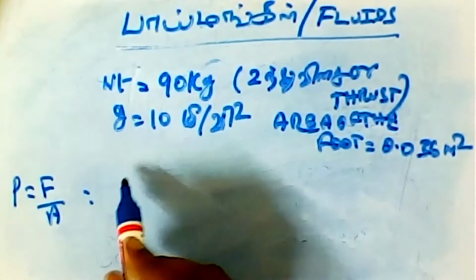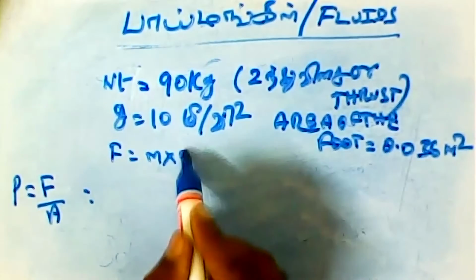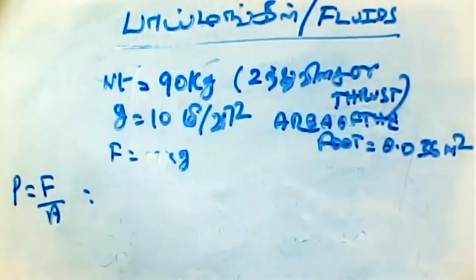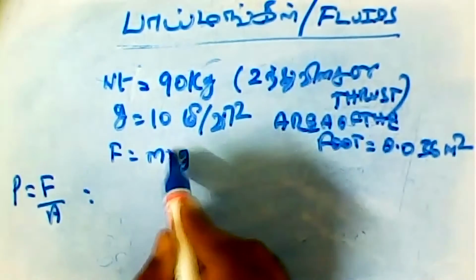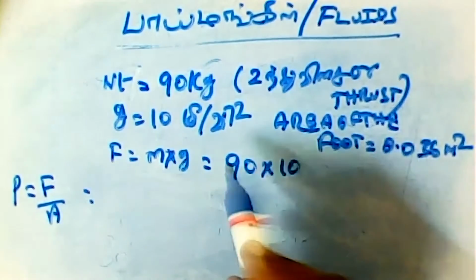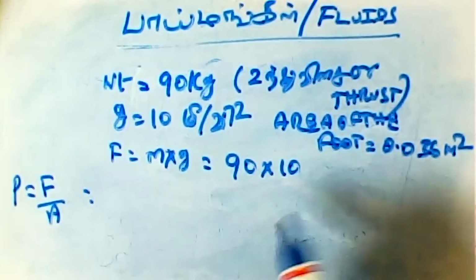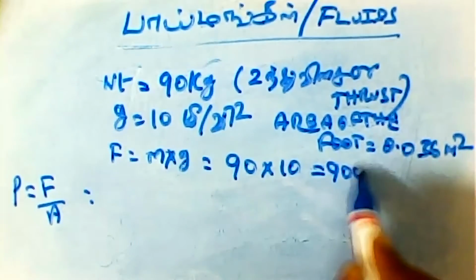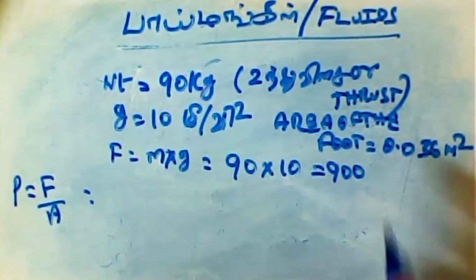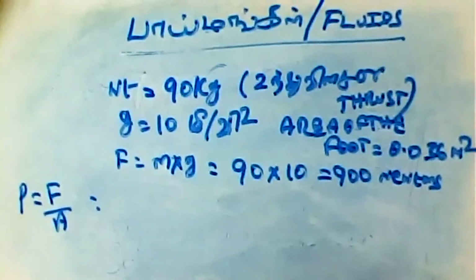So F is equal to what? F is equal to m into g. Small m into g. So 90 kilogram into 10. 90 into 10, that is equal to 900 newtons. So force is expressed in newtons. Unit of force is newtons.